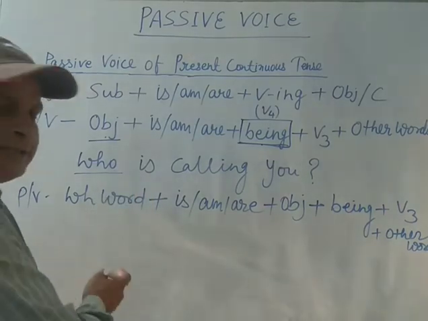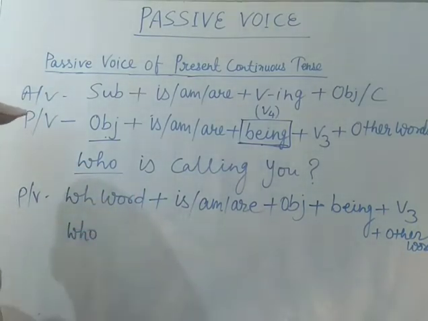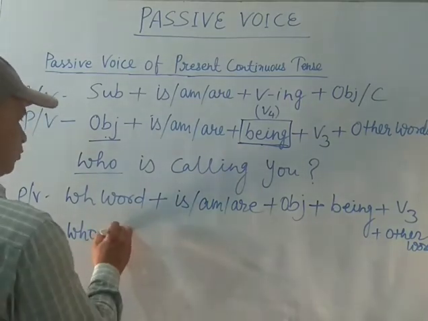Now we can easily change it into passive voice. Let us write the WH word: who is.